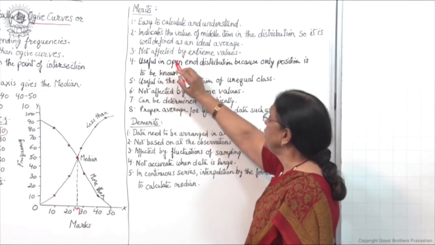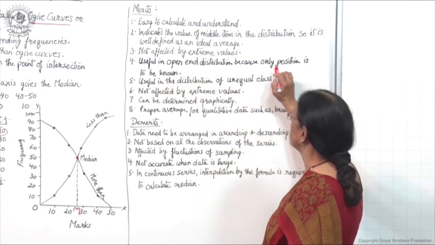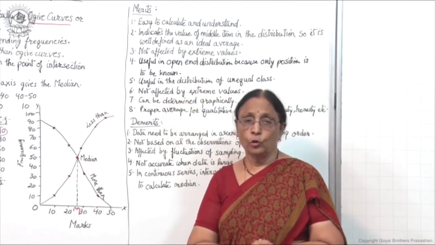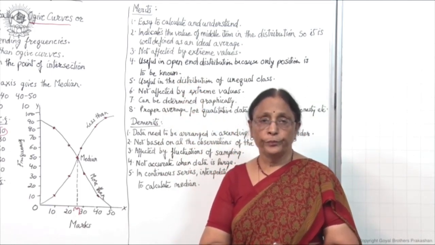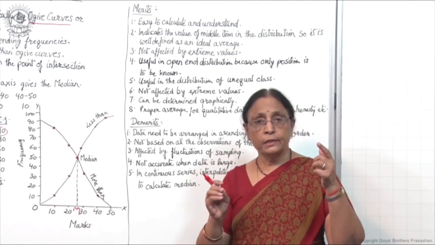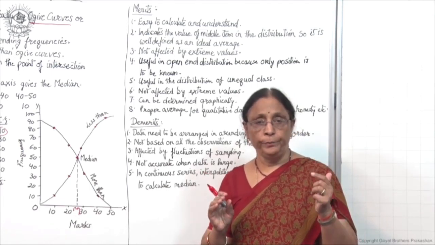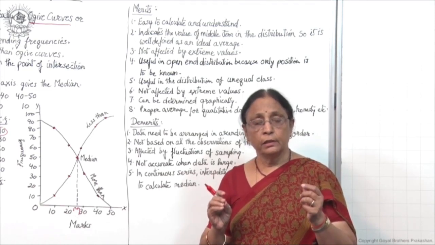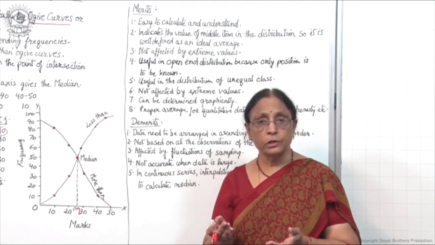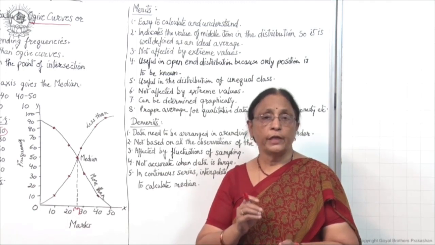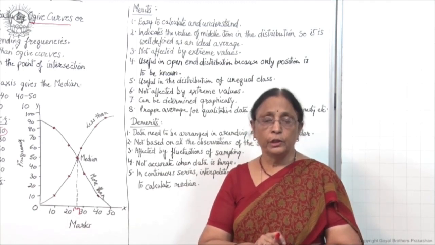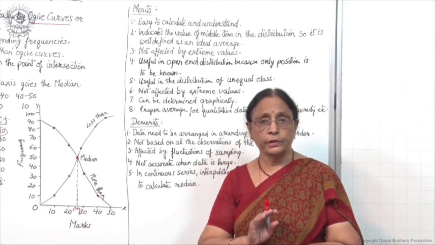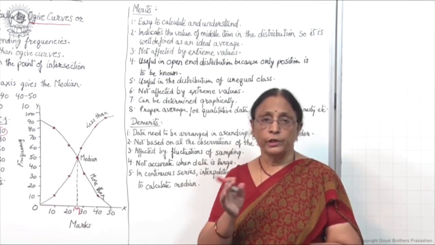Fourth, it is useful in open-end distributions, because only the position is to be known. Open-end distribution means that the series is open on both sides. In that case it is easy to calculate, because you are taking out the positional average only, and you are not concerned about the ends of the series, whether they are open or closed.